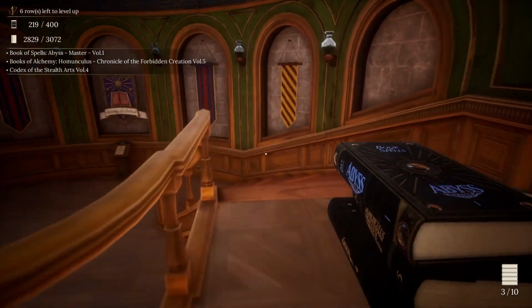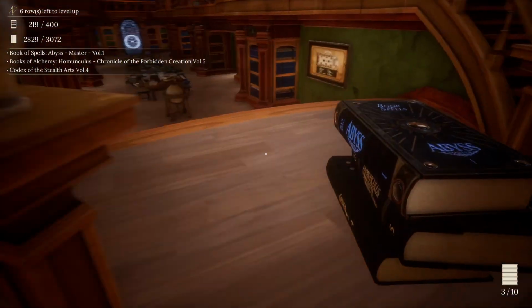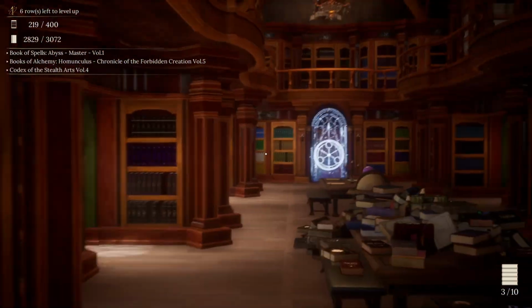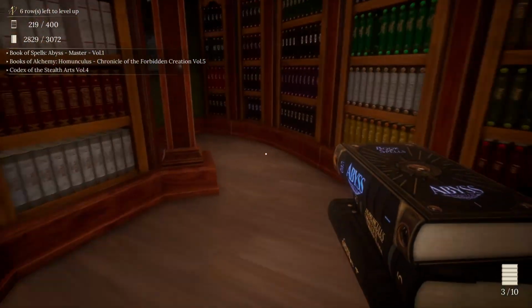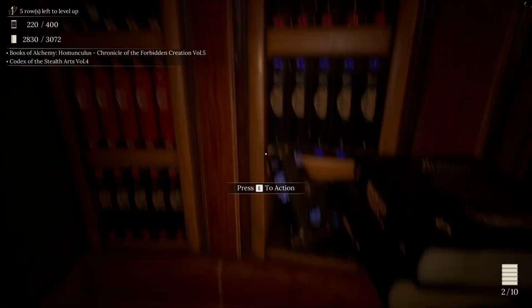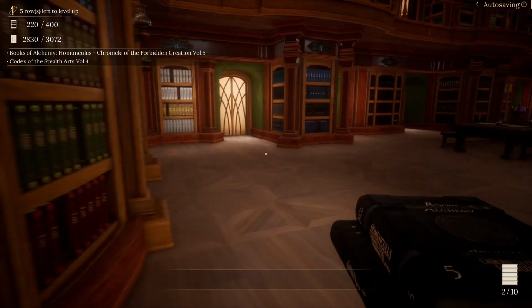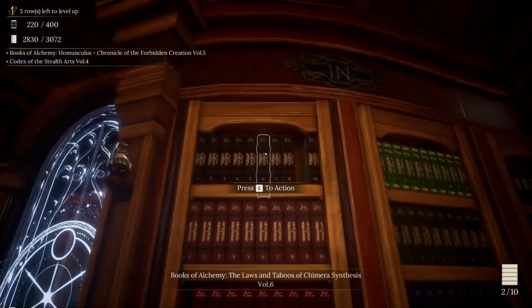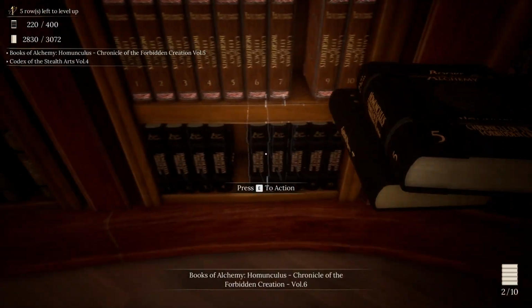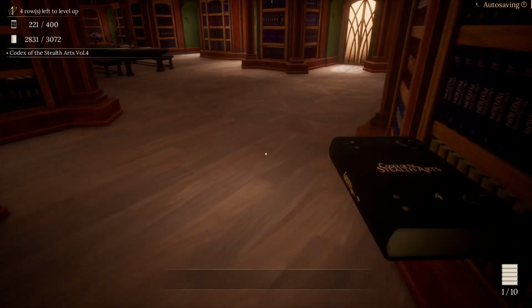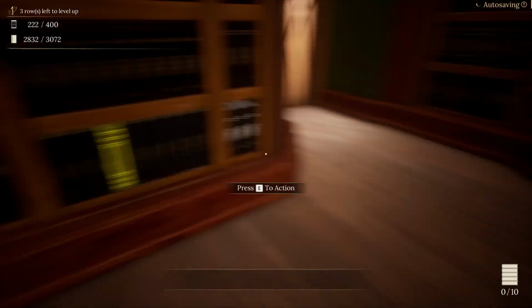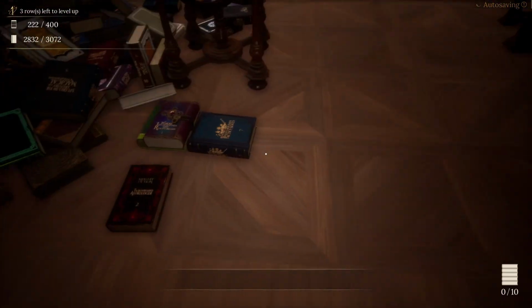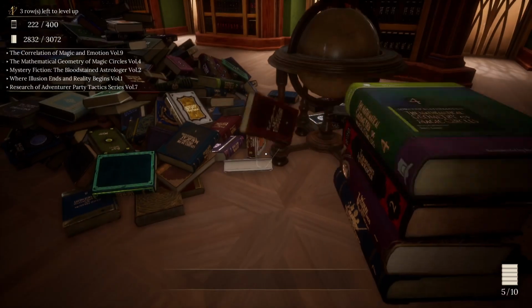Destruction, Alchemy, and Stealth. Okay, let's just do it in that order because it's going to go 1M, 1N, and then 1H. So, Abyss Master Volume 1. Completes that. Still missing the time one. Bunkless Chronicle of Forbidden Creation is down here, completing that one off. And Codex of the Stealth Arts Volume 4 finishes that one off as well. Cool.